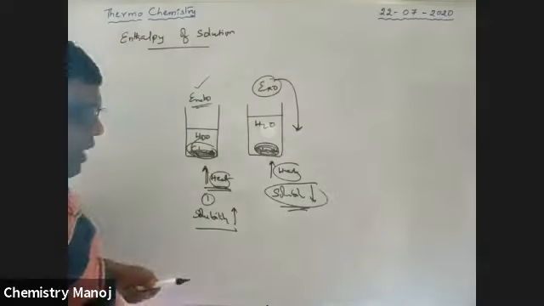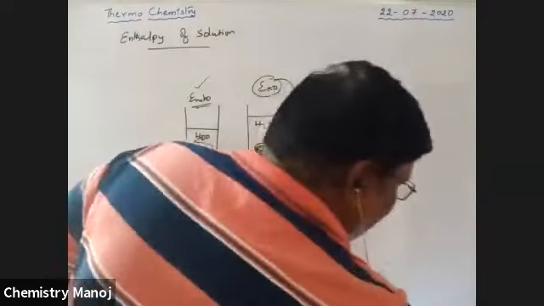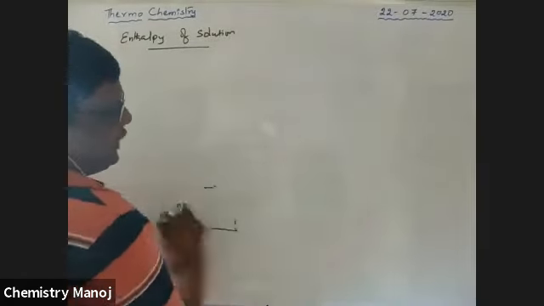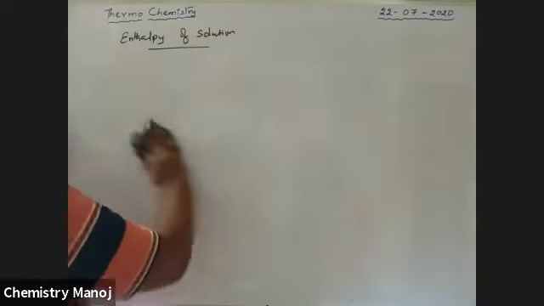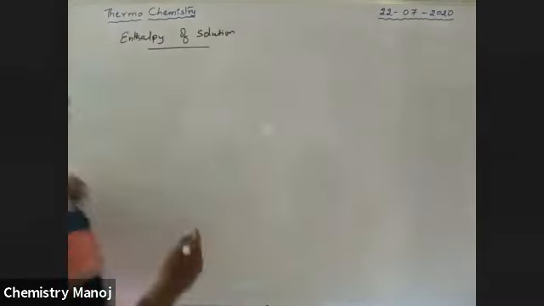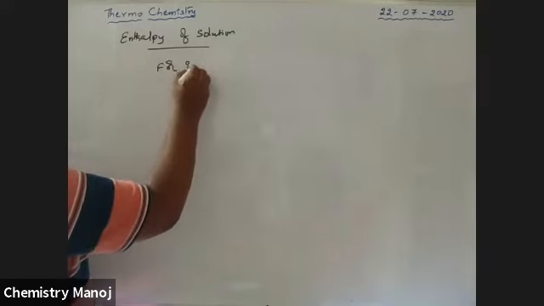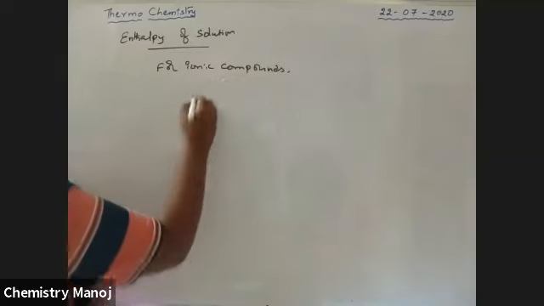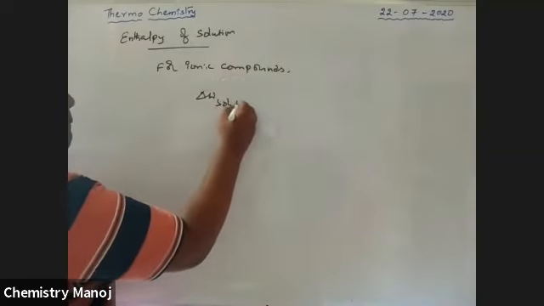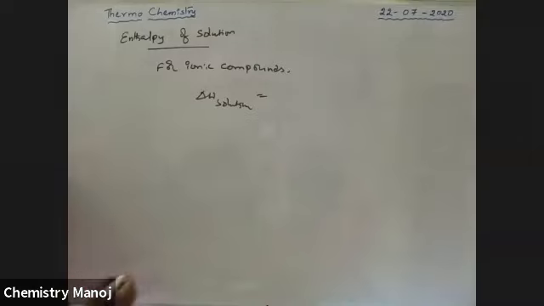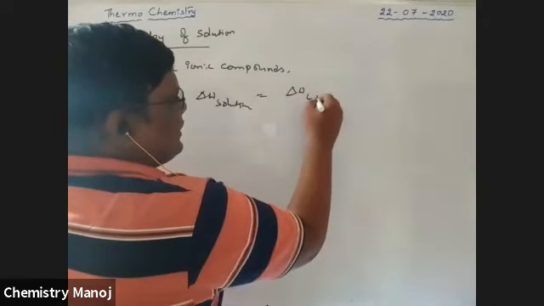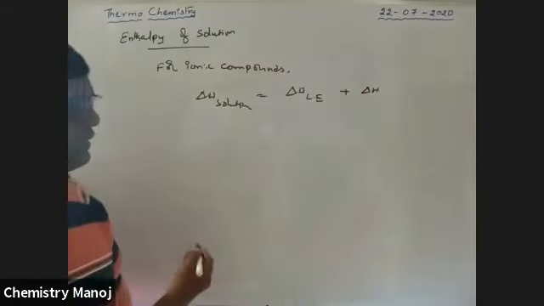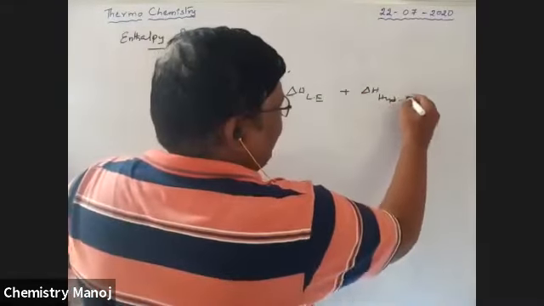Okay. So now enthalpy of solution. Enthalpy of solution is generally calculated for ionic compounds. For ionic compounds, delta H solution is the combination of delta H lattice energy, the enthalpy change during the lattice process, and delta H for hydration energy.